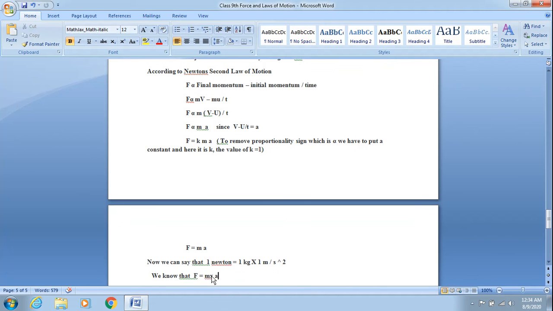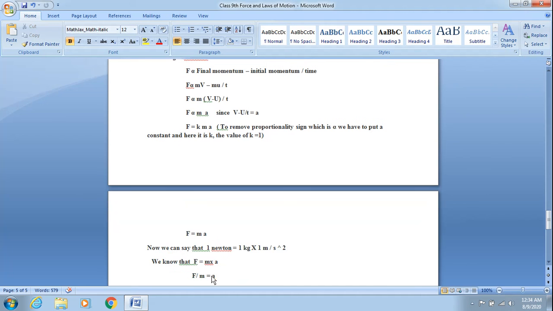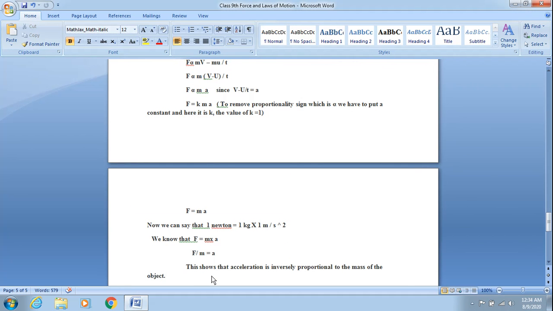So children, we can say that a force of 1 Newton is produced in any object of mass 1 kg if it produces an acceleration of 1 meter per second square. Now we know that from Newton's second law of motion, F is equal to m into a. Let me shift this m to the other side. So F divided by m will give you acceleration. So children, this is an inverse relation.